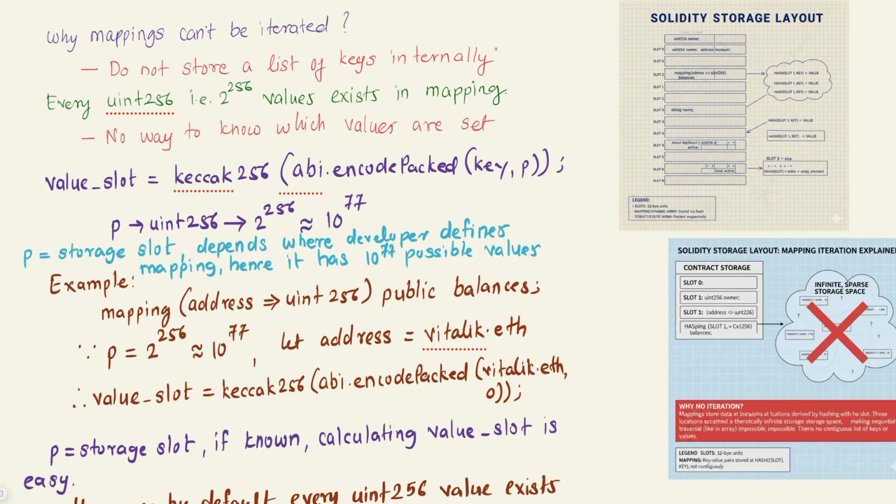In this video, we are going to talk about why mappings cannot be iterated in Solidity. First and foremost thing is, mappings do not store a list of keys internally.